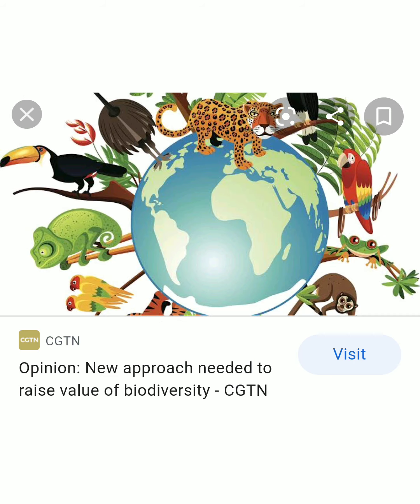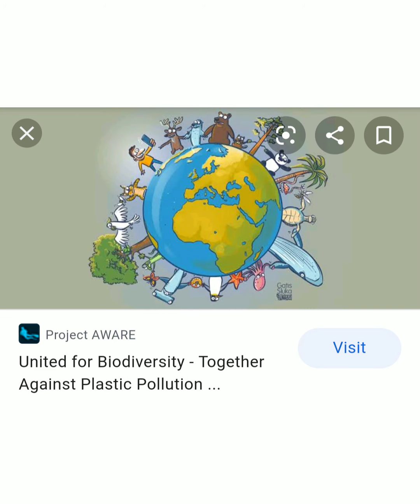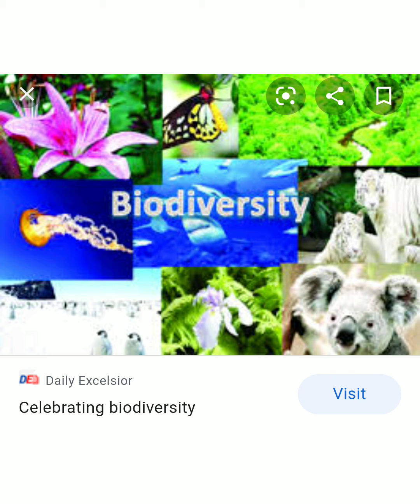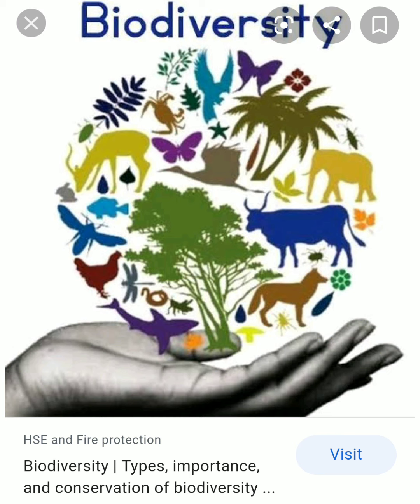Each and every organism is unique, and diverse organisms can be seen. It is the beauty of nature. This diversity among living organisms is called biodiversity. We should conserve this diversity, isn't it?